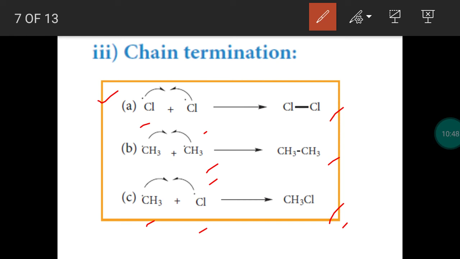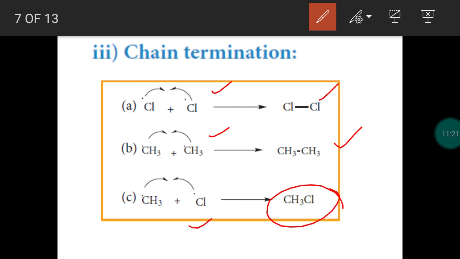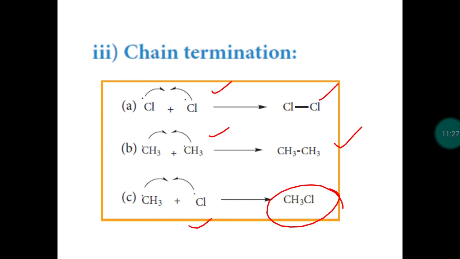In the first step, chlorine free radical is produced. In the second step, chlorine free radical, methyl free radical, and the product, all three things are formed. So there should be a termination. The termination may happen in the following methods. Chlorine free radicals can form the neutral chlorine molecule by the formation of a covalent bond. Methyl free radicals can form ethane by the formation of a covalent bond. Or methyl and chlorine free radicals may form the desired product. The chain reaction will be stopped. This is the free radical substitution mechanism of halogenation reaction.